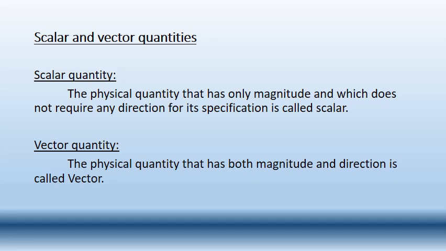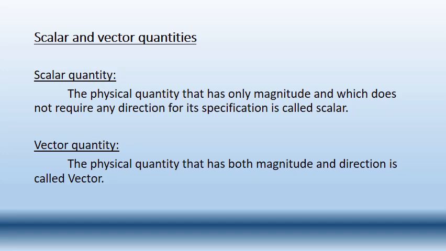So distance, when we find that a person is traveling 100 kilometers or 50 kilometers or 5 kilometers, what are you going to say there? You are going to say only the number, that the person has traveled only this many kilometers. So there you are using only the number. That which is dependent only on the number is known as a scalar quantity.